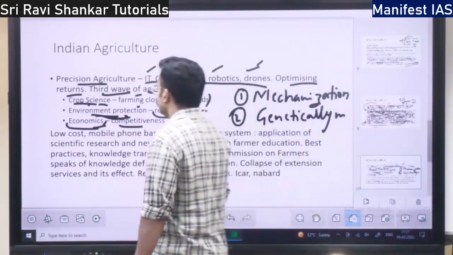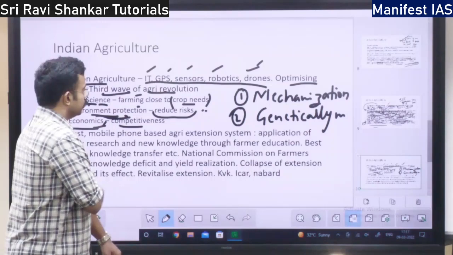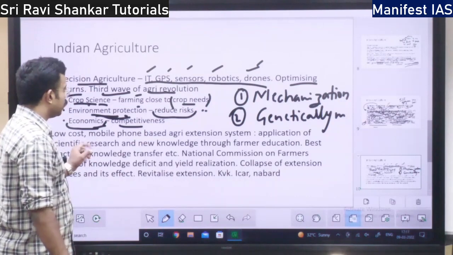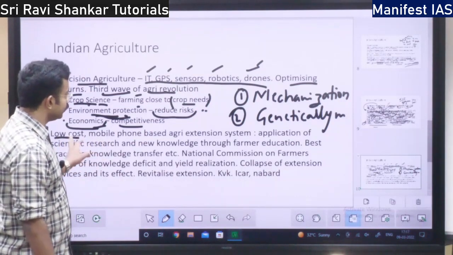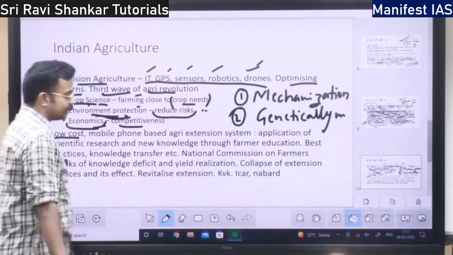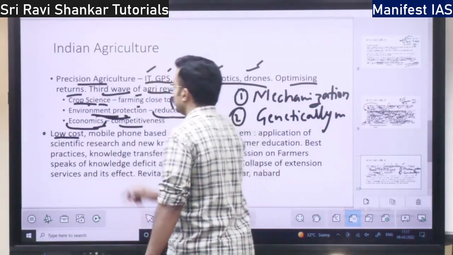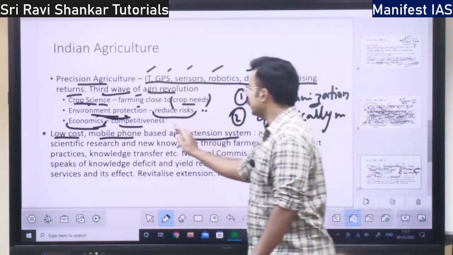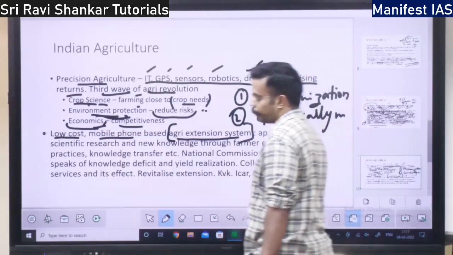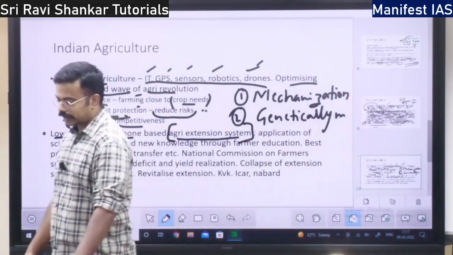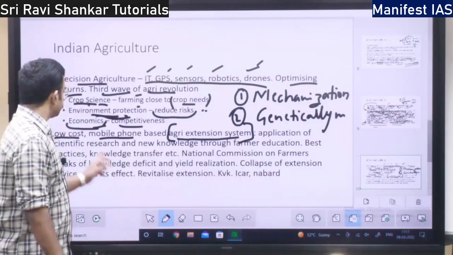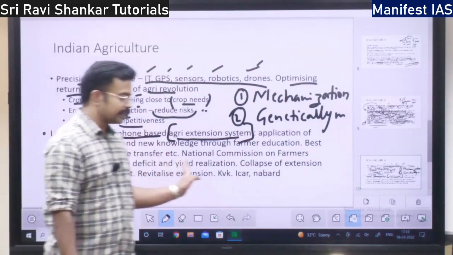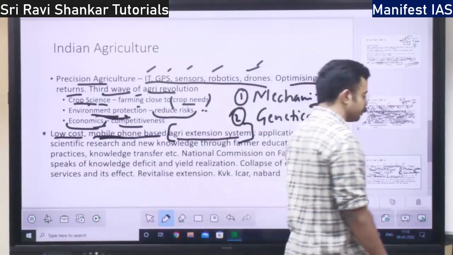Then you have this precision agriculture. What will it do? See, it will help in low cost. So see, this is the next concept. It is linked to precision agriculture. It is the low cost mobile phone based agricultural extension system. So the heading is agricultural extension system. What is agricultural extension system? This agricultural extension system speaks of low cost and it is mobile phone based.